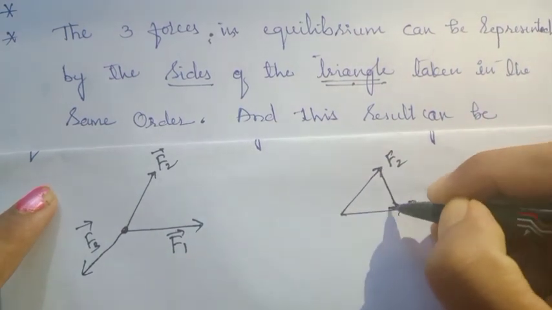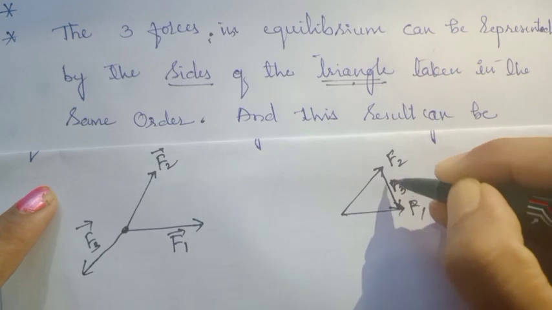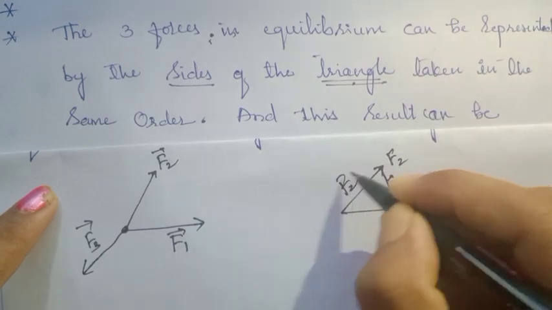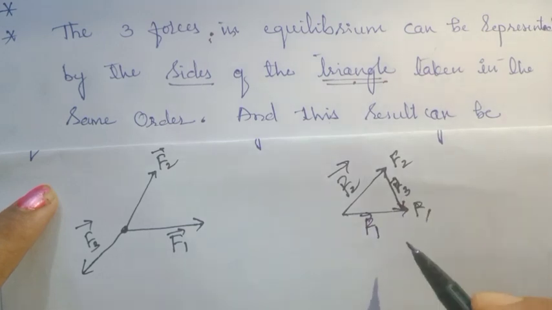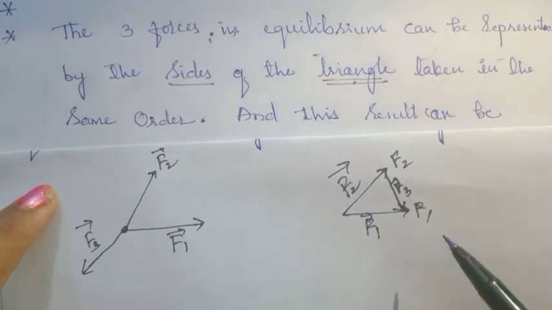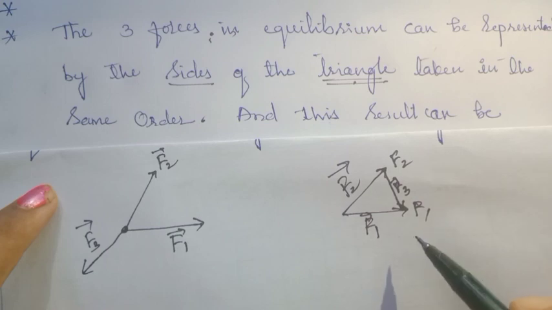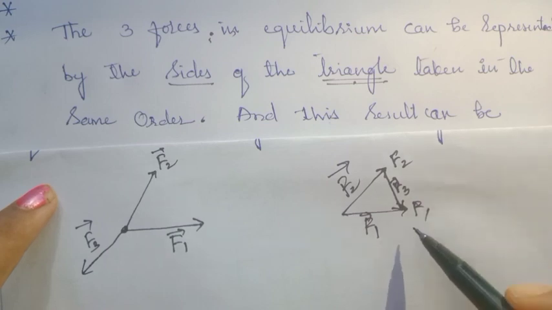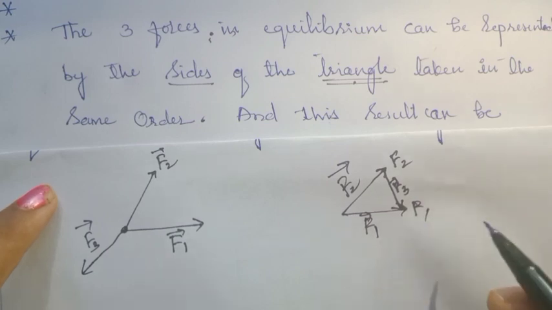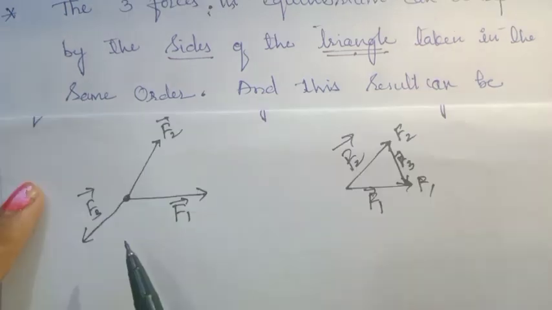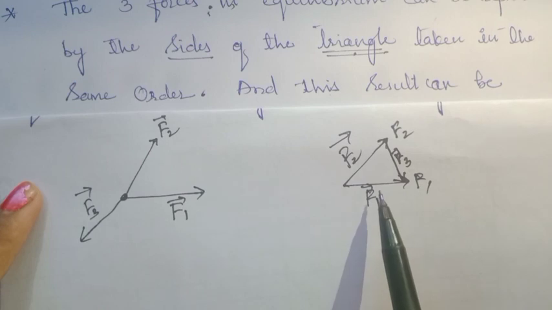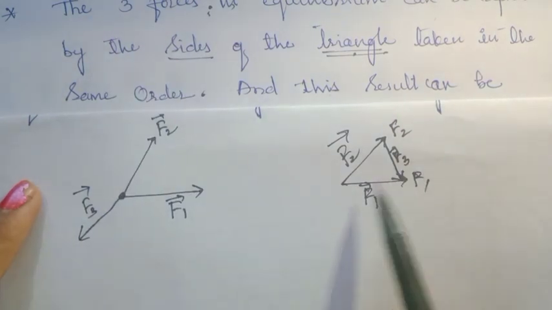So this is F3. So F1, F2 and F3. By this, what is formed? A closed triangle of vectors is formed. So we can write vector F1 plus vector F2 plus vector F3 is equal to 0. By this we understand that we can represent many forces even in triangular form.